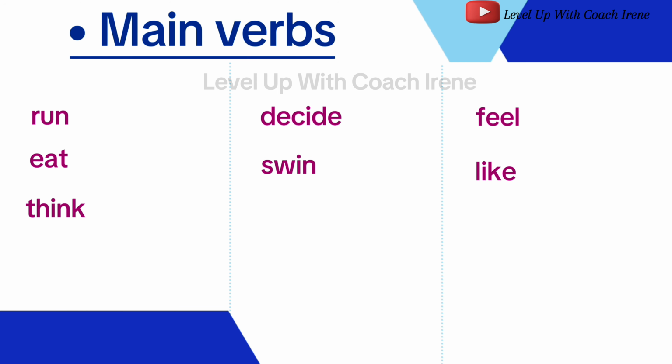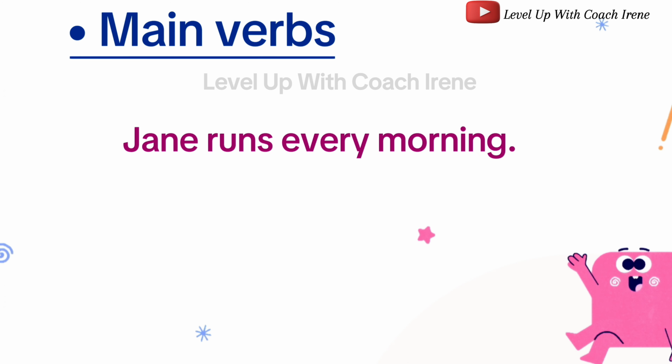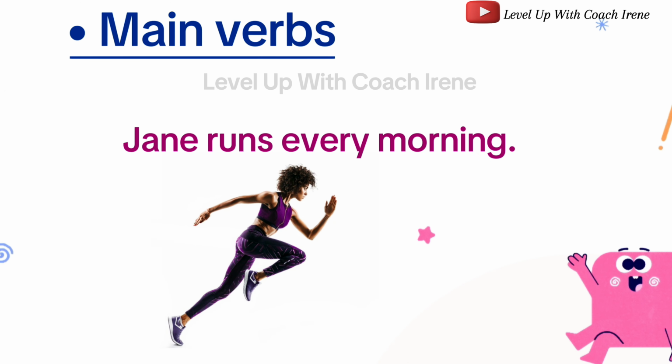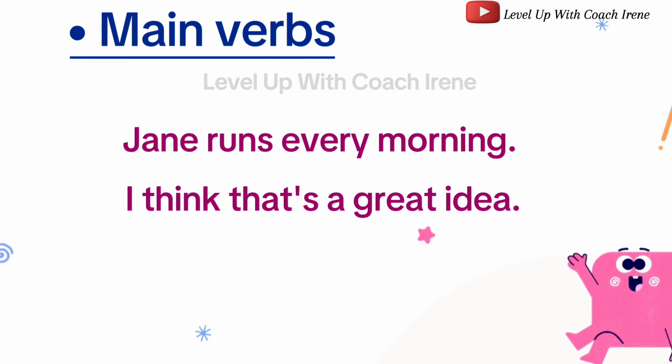Let's look at a sentence example. Jane runs every morning. Here, runs is the main verb and it shows the primary action. Another example would be, I think that's a great idea. Think in this sentence is the main verb.